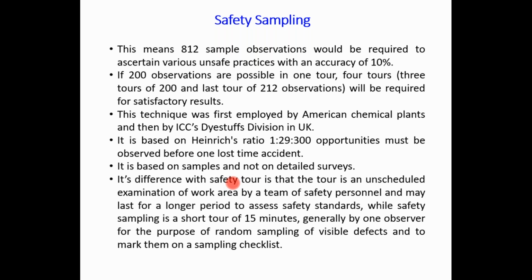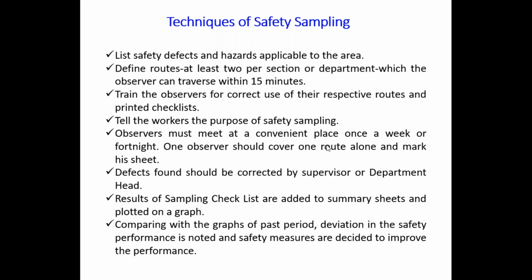So these are the different guidelines or techniques involved under safety sampling. List safety defects and hazards applicable to that area, then define routes, at least 2 per section or department, which the observer can traverse within 15 minutes. Train the observers for correct use of their respective routes and printed checklist. Tell the workers the purpose of safety sampling.